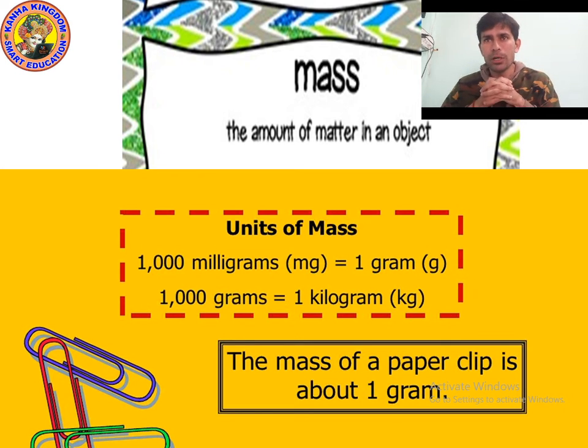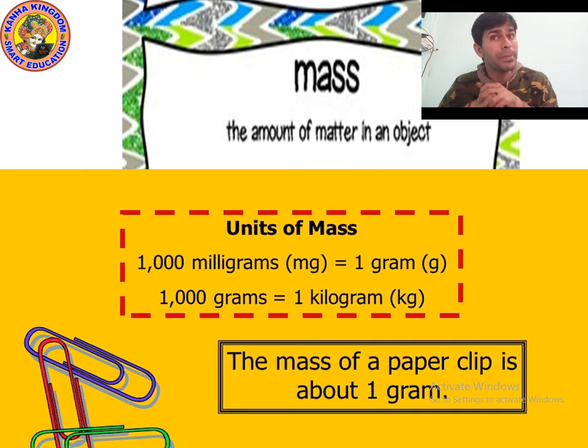As you can see in the box, you can see the picture of a paper clip. The mass of the paper clip is 1 gram. Then can you tell me what is the mass of this paper clip in milligram? Can you give me the answer? Because we have been given the mass of the paper clip is 1 gram. Then what will be the mass?